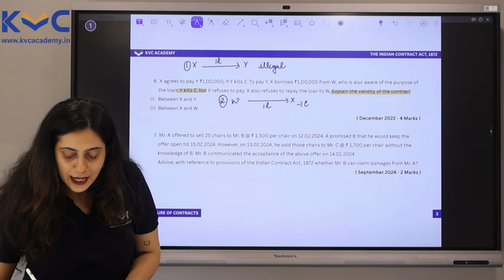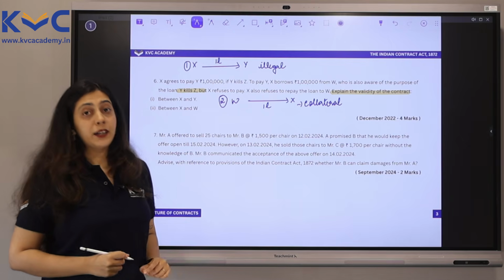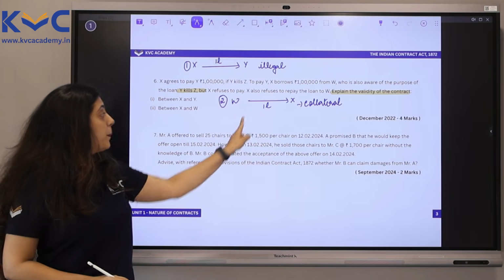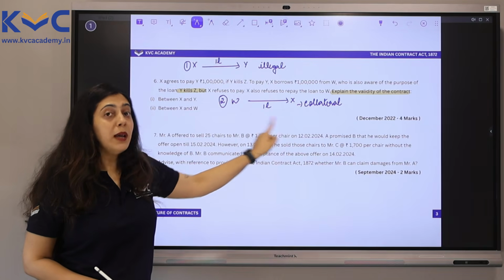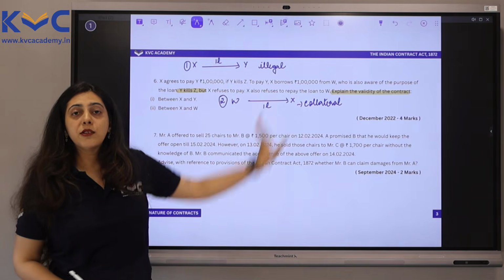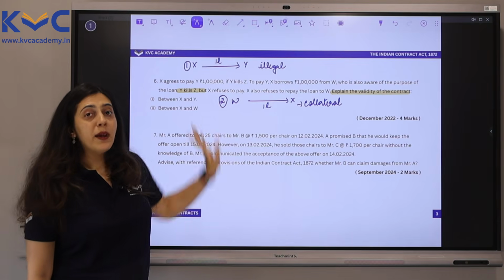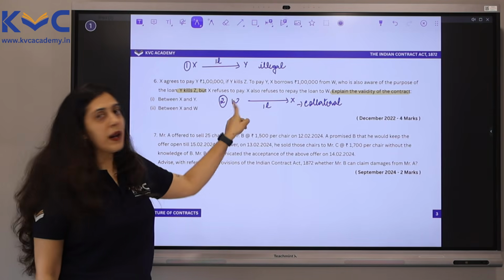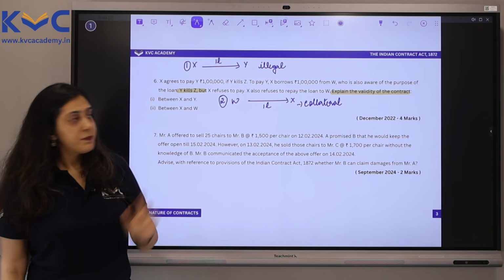I'm going to call it collateral contract. Now let me also tell you why I am calling it a collateral or a connected contract. Because the purpose of taking this loan is known to W, and only because of this contract is taking place. Right? Only because X has to pay Y 1 lakh, X is borrowing 1 lakh from W. So therefore, I'm going to call it a collateral contract.